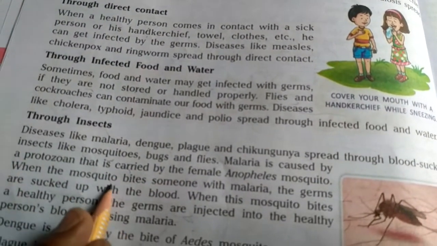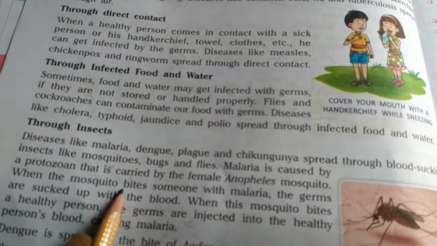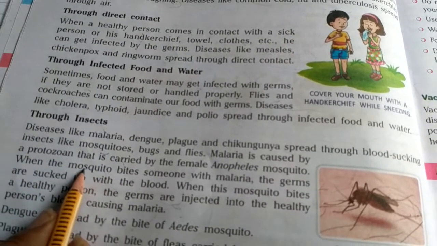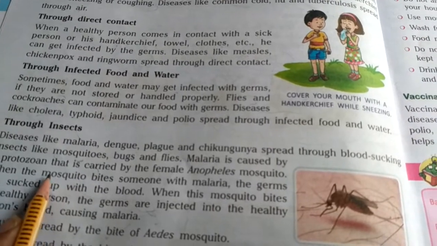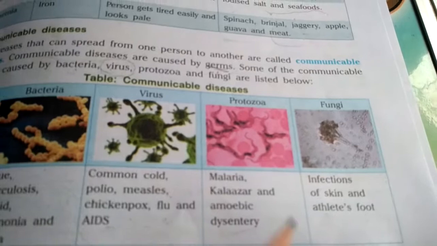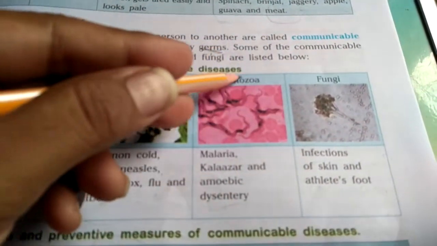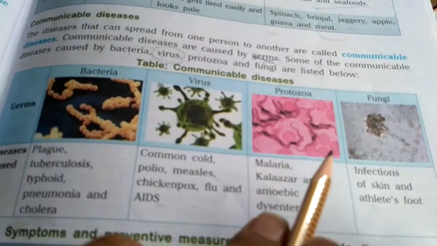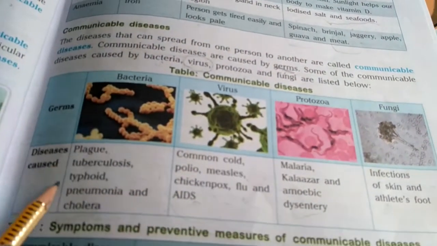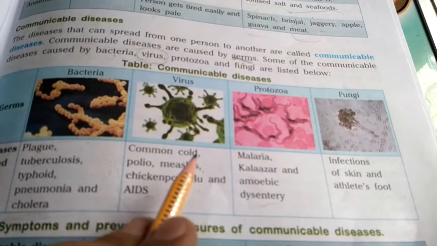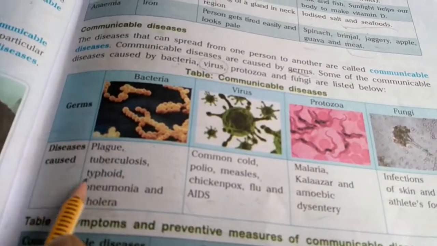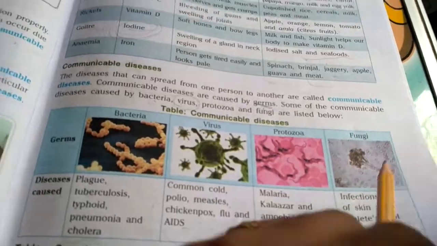Okay, so yes, malaria is caused by a protozoan that is carried by the female Anopheles mosquito. Malaria is caused by a protozoan, as we have already seen when we were discussing protozoa. This particular microorganism is the causal agent of malaria.